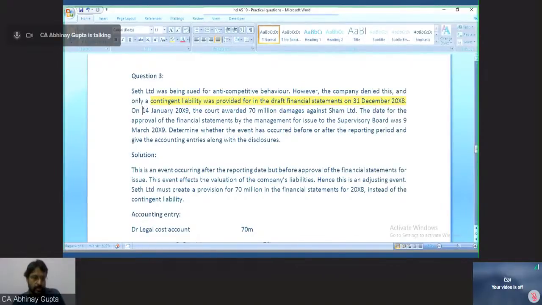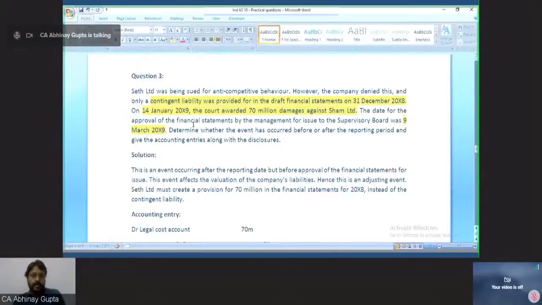On 14th January 2009, the court awarded 70 million damages against State Limited. The date for the approval of the financial statements by the management for issue to the supervisory board, that is the board of directors, was 9th March. So March 9 is the date of approval of the accounts by the board of directors.